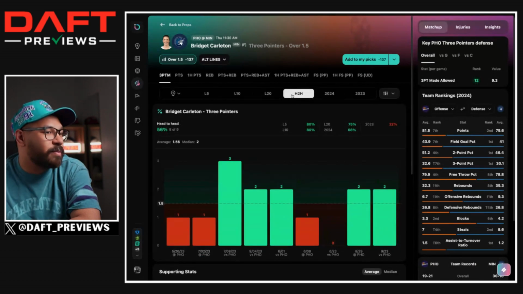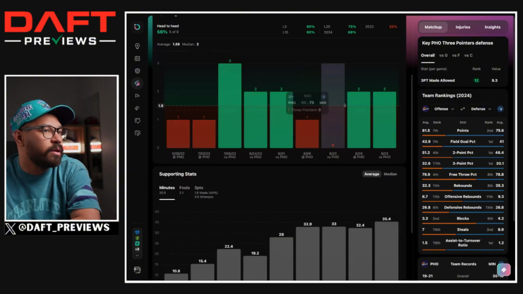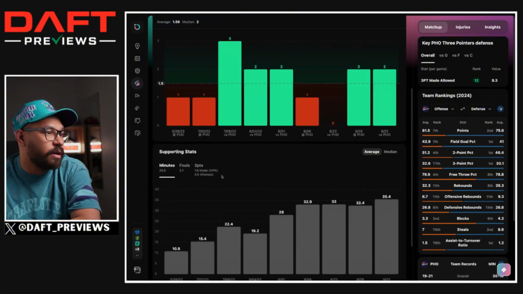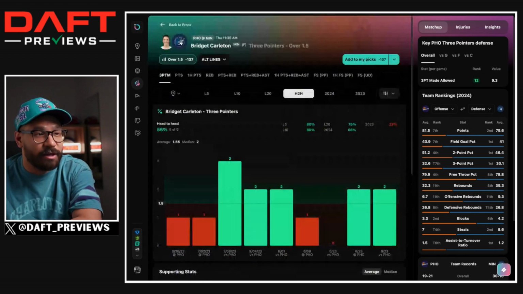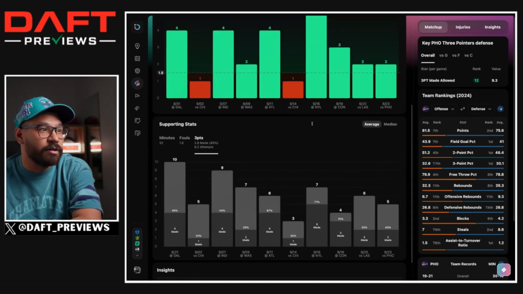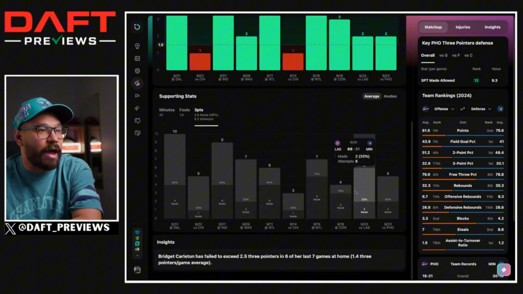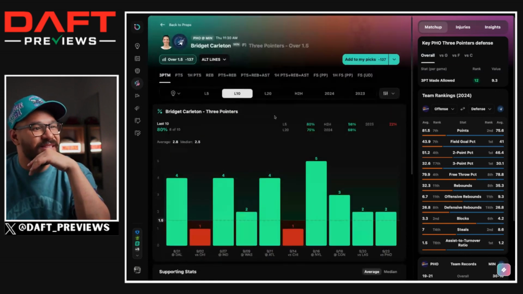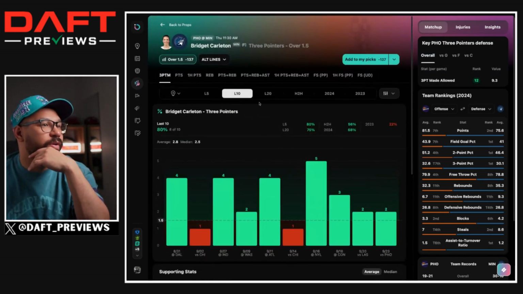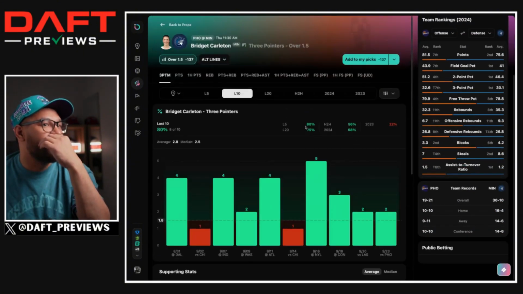In head-to-head matchups, she's cashed this in 3 out of the 5 games they played this season, 5 out of 9 overall, but she's only hit 2. And if you look at her attempts, her volume's not sky high. Like Diana Taurasi, she takes 7 3-pointers a game over her last 10. Bridget Carlton takes 6, which is pretty good. Her recent form is excellent. But on average, we're looking at almost 2 3-pointers less. She does shoot them at a higher percentage, but she has just finished on the 2 quite a few times. What'd she do in the last game? She was 2 from 5. So I don't mind Bridget Carlton over.